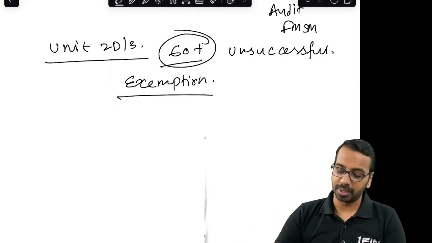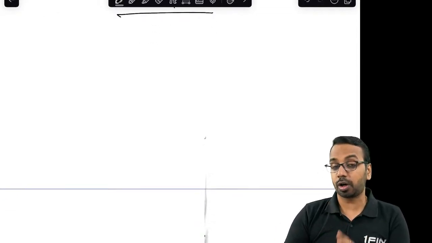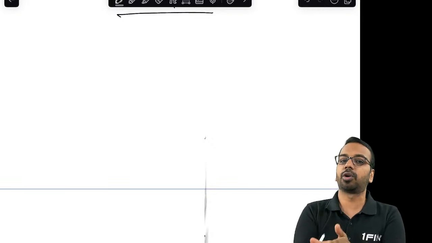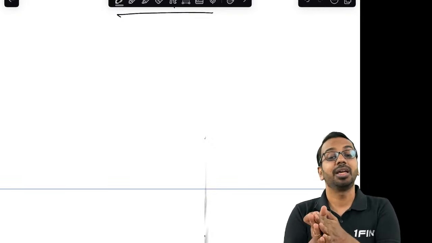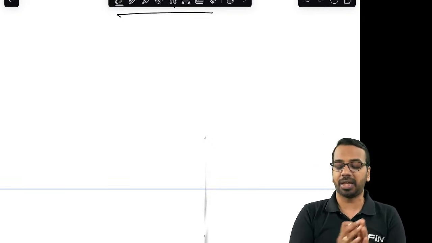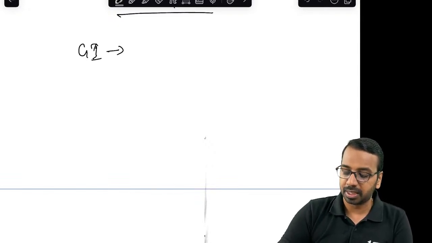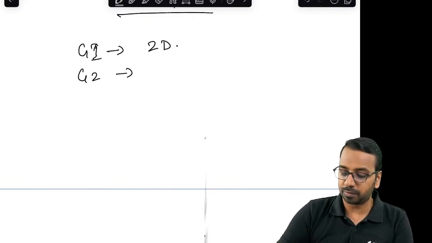And a quick recap for other students who are coming from the old syllabus. Old syllabus means if you have written the examination in November 23 or before that, what you need to understand is if you have cleared Group 1, then you have to write Unit 2D. If you have cleared Group 2, you have to write Unit 3.